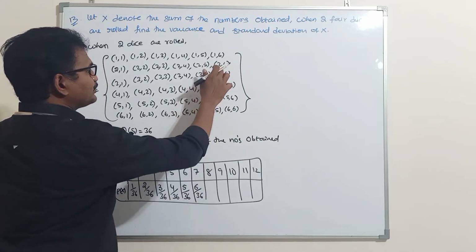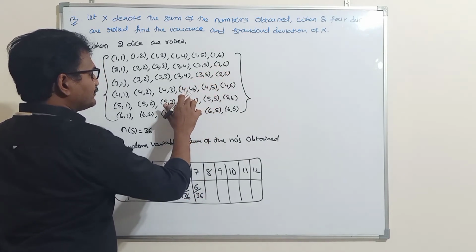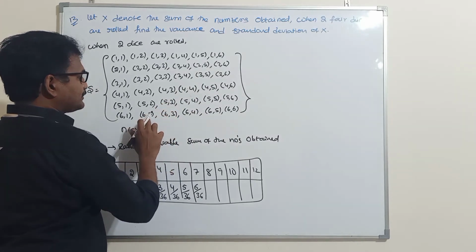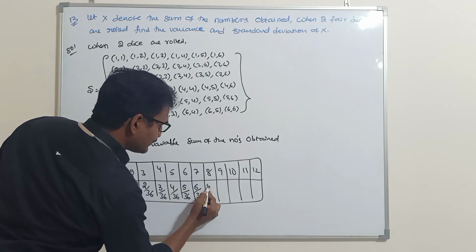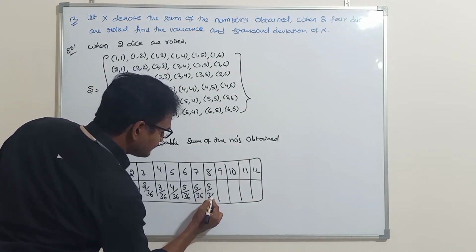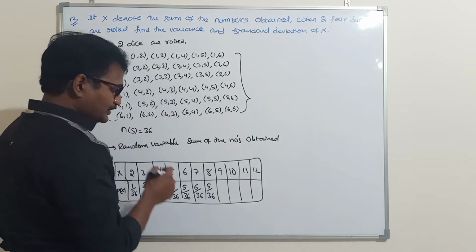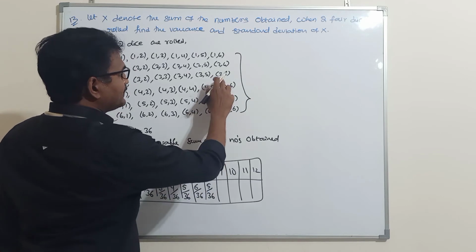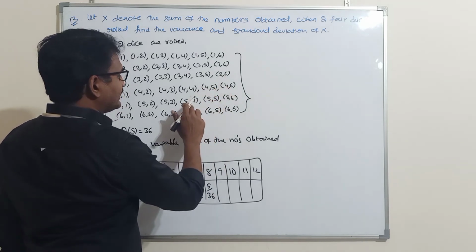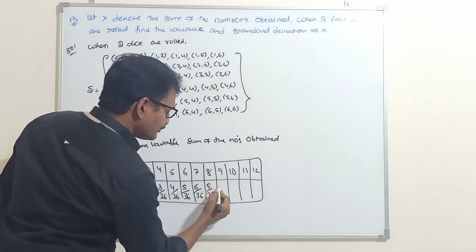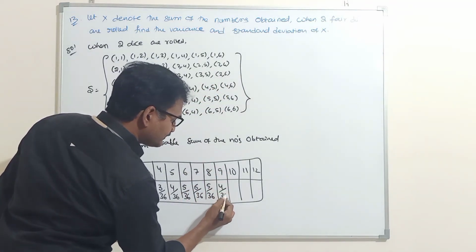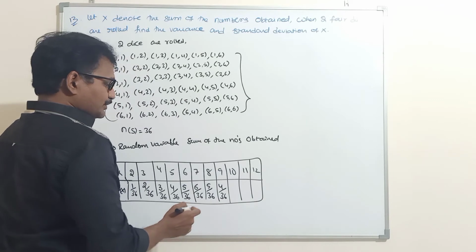Sum 8 means 2 6, 3 5, 4 4, 5 3, 6 2. 5 sample points will give sum 8 out of 36. Sum 9 means 3 6, 4 5, 5 4, 6 3. 4 sample points will give sum 9 out of 36.